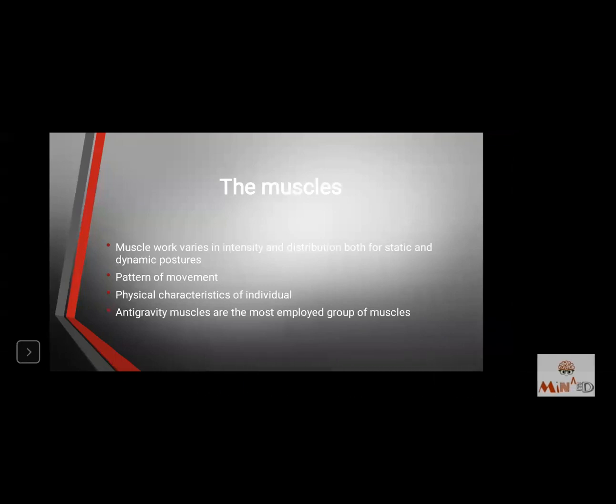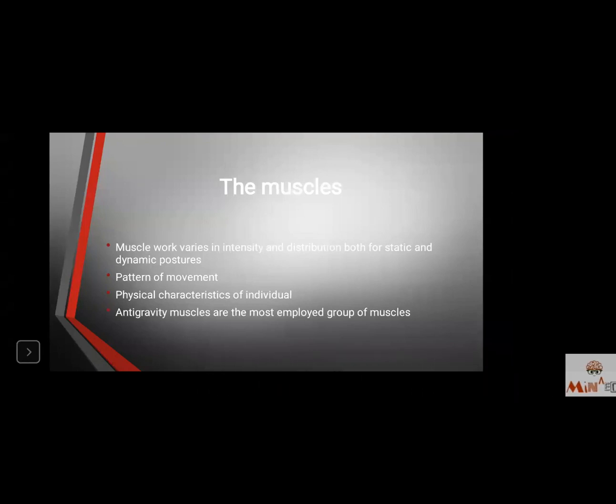Third, physical characteristics of an individual. Physical characteristics involve, for example, a very tall person and a very short person. A tall person will require more energy.